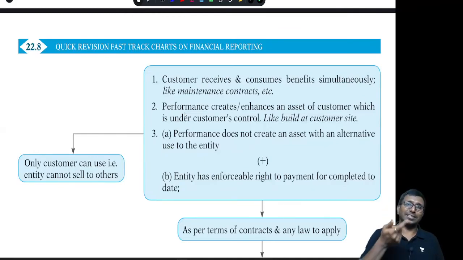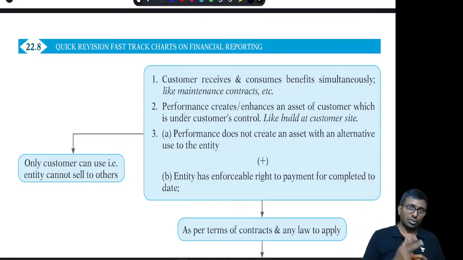And the third condition has sub points A and B. You can satisfy the third one only when you satisfy both A and B. A is: performance does not create an asset with an alternative usage. In the sense, I am doing some service, I'm manufacturing one item, and I can't sell this item to anybody else. I have to sell it to that customer only. That means it is specific, a customized product as per the requirements of the customer. It cannot be sold in the market in general.